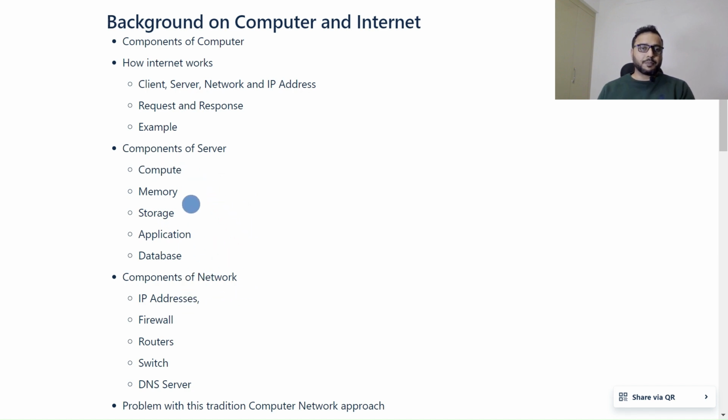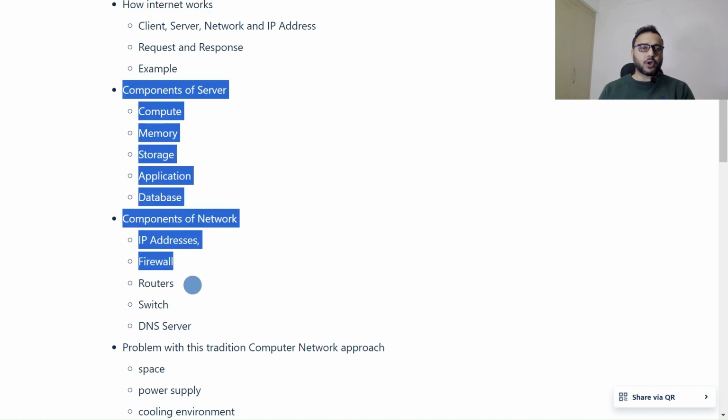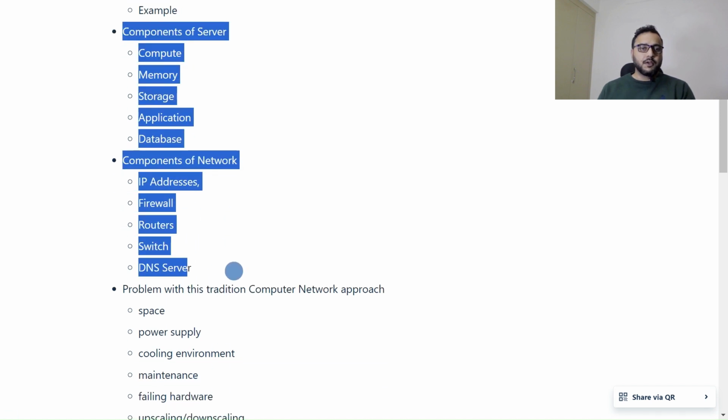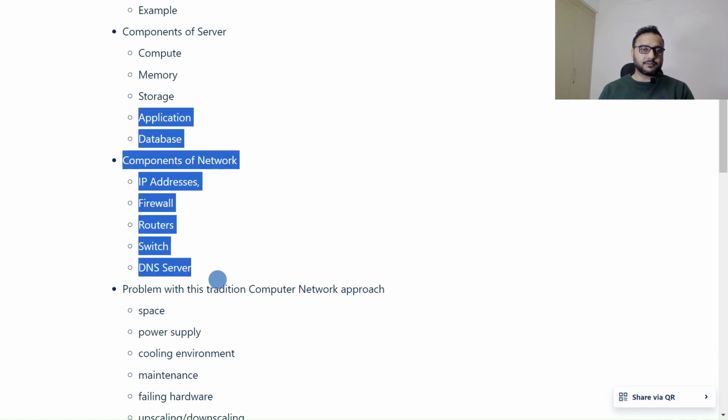Other than this, if we talk about the components of a network, there will be an IP address, a firewall, a router, a switch, and a DNS server for creating DNS names. So these are the components of a network. On a high level, I am talking about these concepts because I need to explain cloud computing. That is why you should know at a high level what these things are, right?